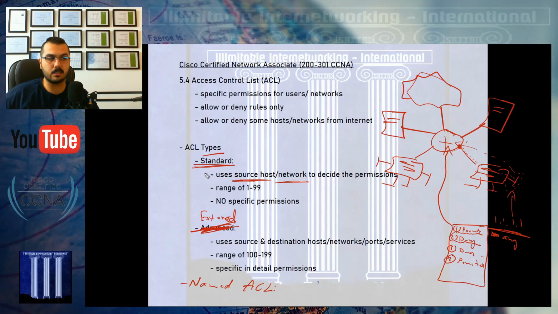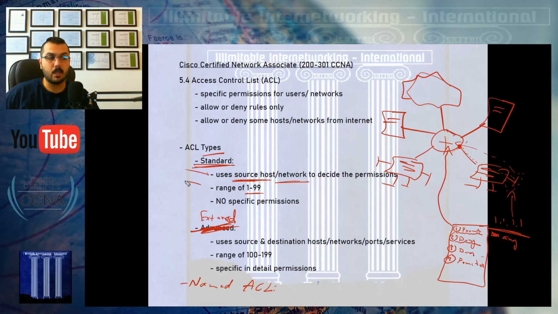But first, the standard access list uses only the source. When you create an access list in a router, you need to specify a number for it, and this number means something. It's not meaningless. The range of numbers for the standard access list is from 1 up to 99. So if you typed access list 50, access list 10, or access list 90, then you are creating a standard access list, and you can only specify a source inside it.